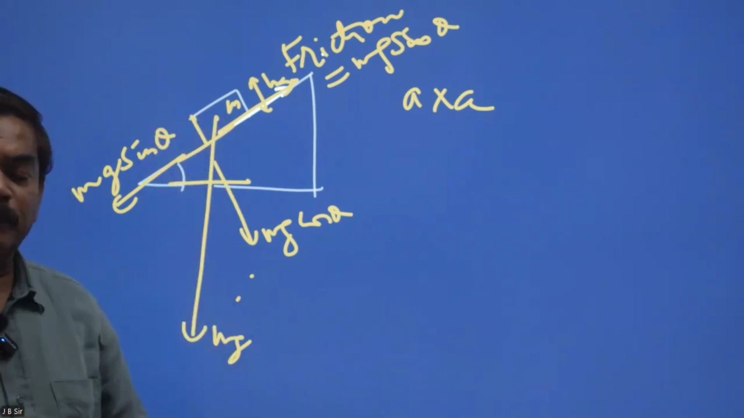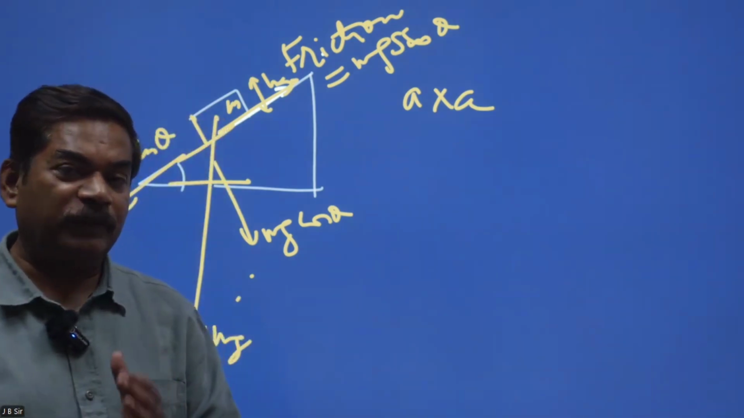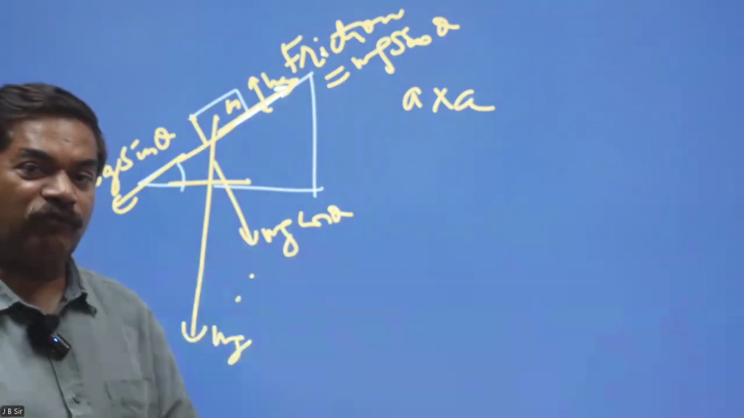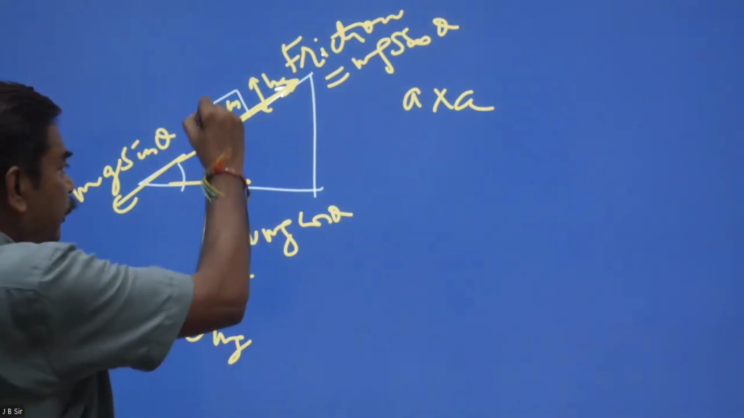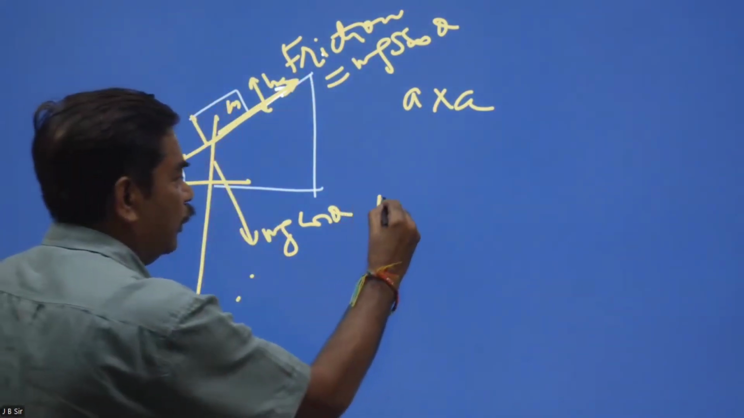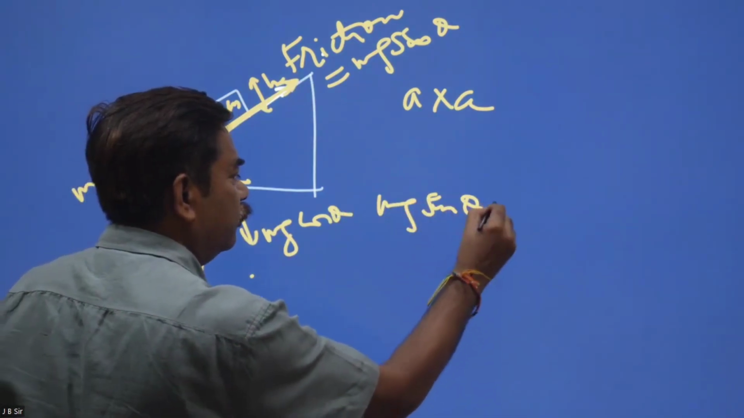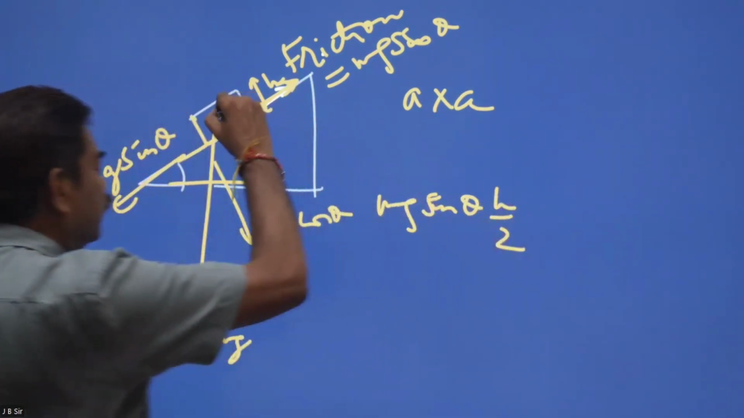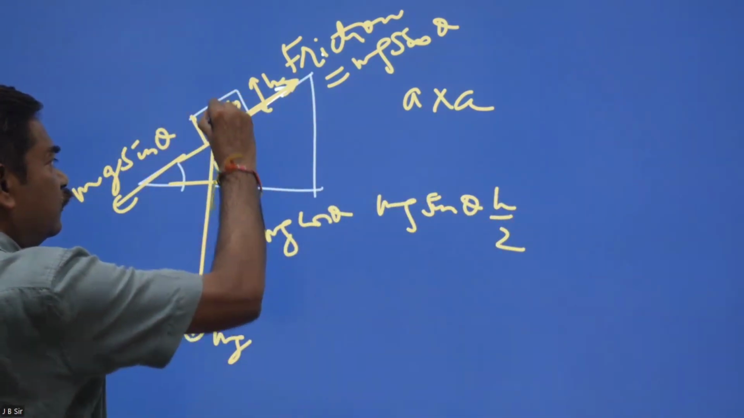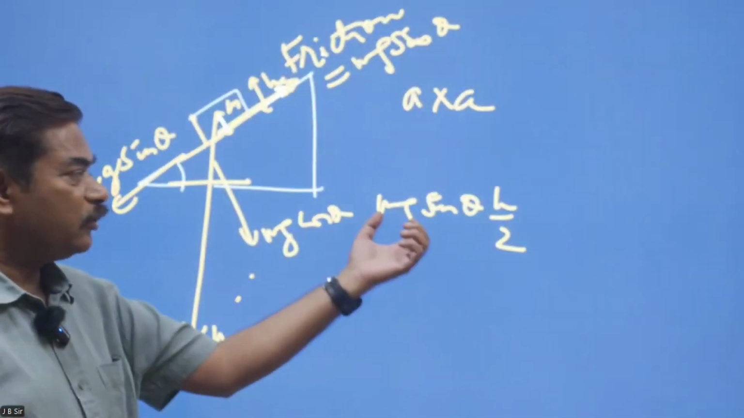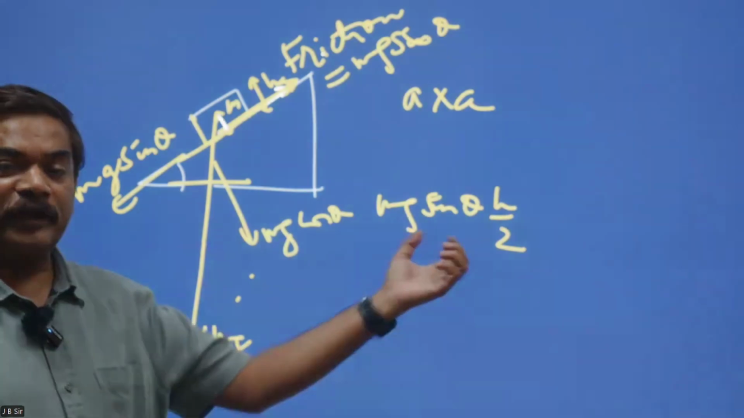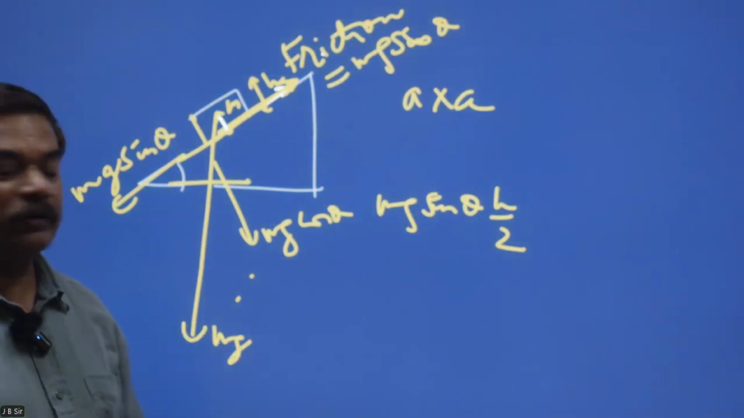Now, because weight mg is passing through the center of mass, its torque about the center of mass will be 0. And the torque of this force of friction about the center of mass will be mg sin theta into h by 2, because this distance from the center is h by 2. This is the torque that will try to make the block turn or topple.